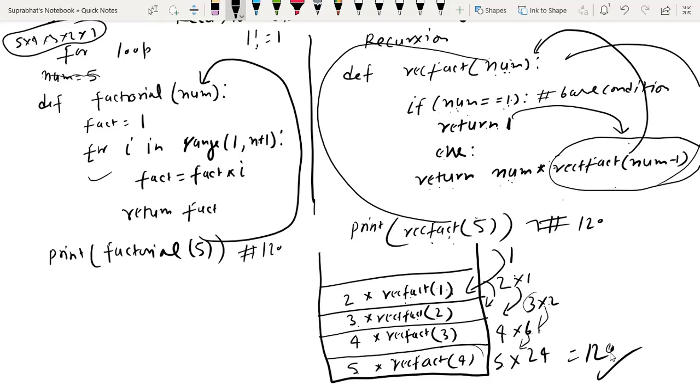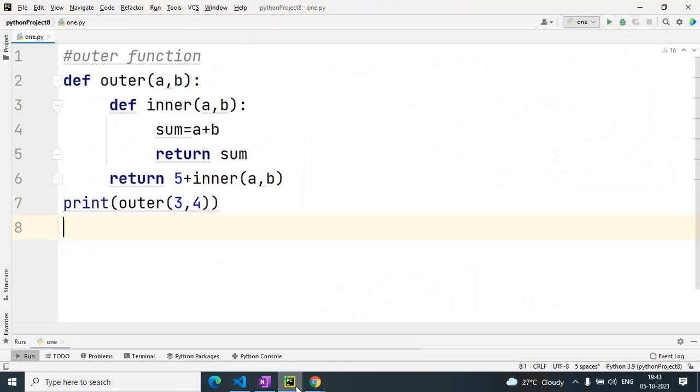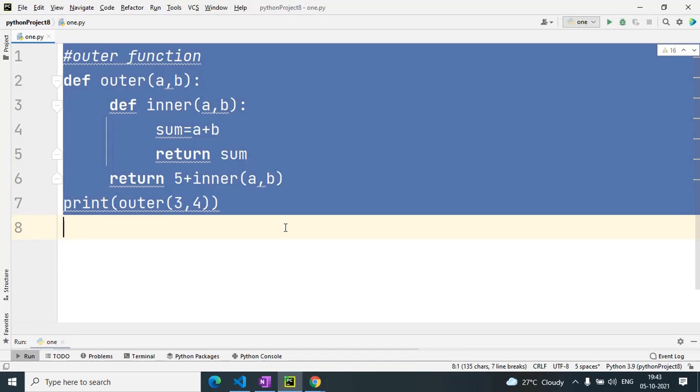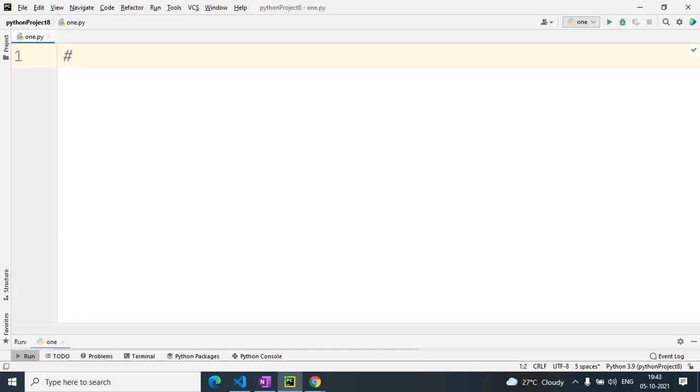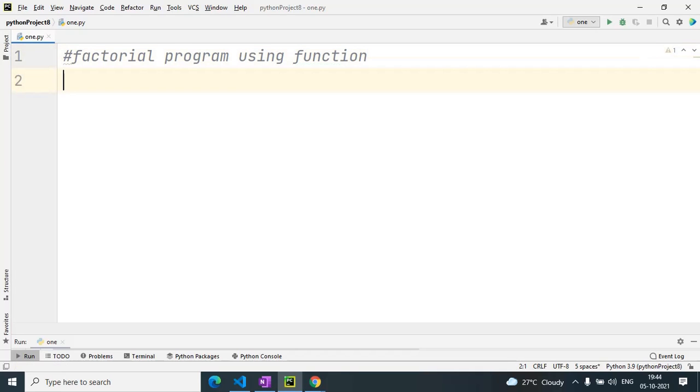Here we haven't used a for loop, we use recursion. We will make this program using PyCharm so that you will understand this use of recursion. First I will make a factorial program using a simple function, then after that I will make it using recursion.